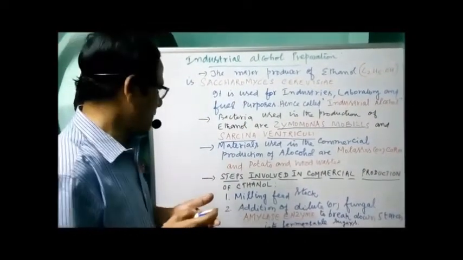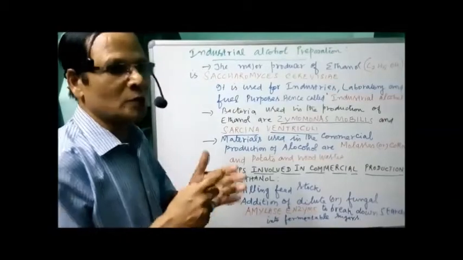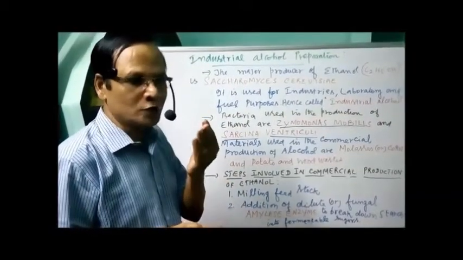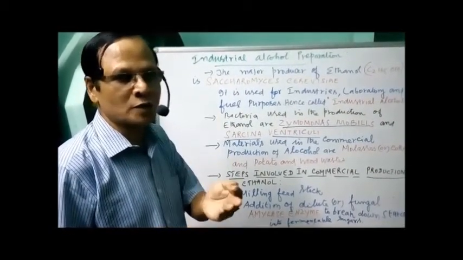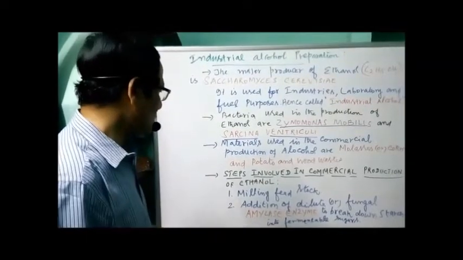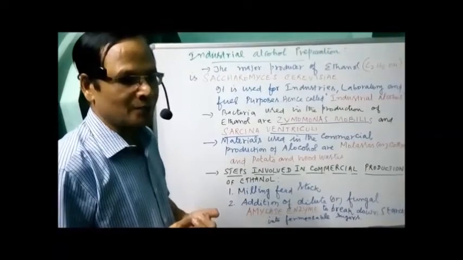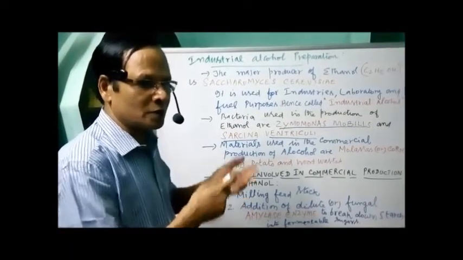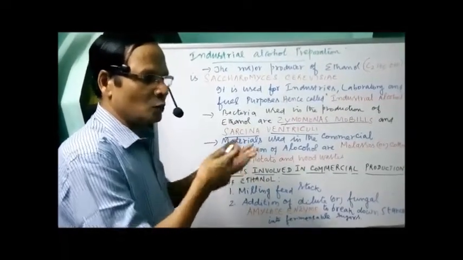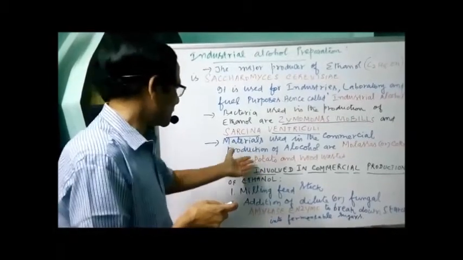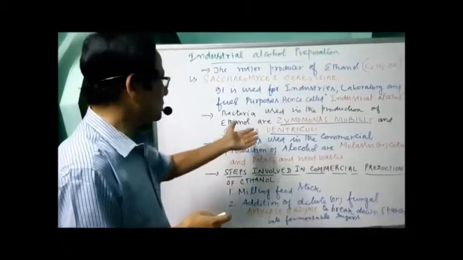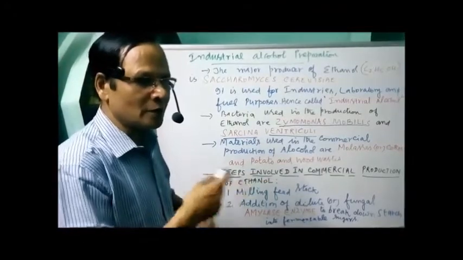Now what are the steps involved in commercial production of alcohol? There are 4 steps involved in the commercial production of alcohol. Step number 1, milling feedstock. Milling means grinding. The feed is nothing but the starch, the products we get from potato or wood waste, etc. They are being ground well.